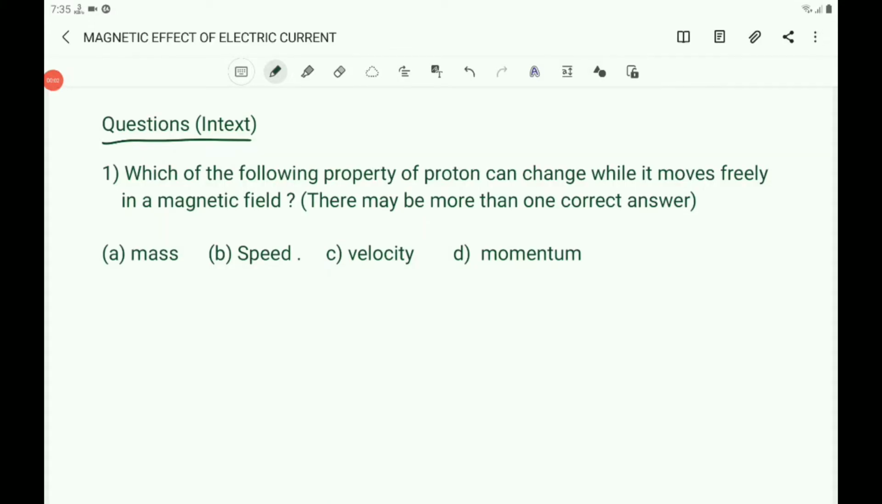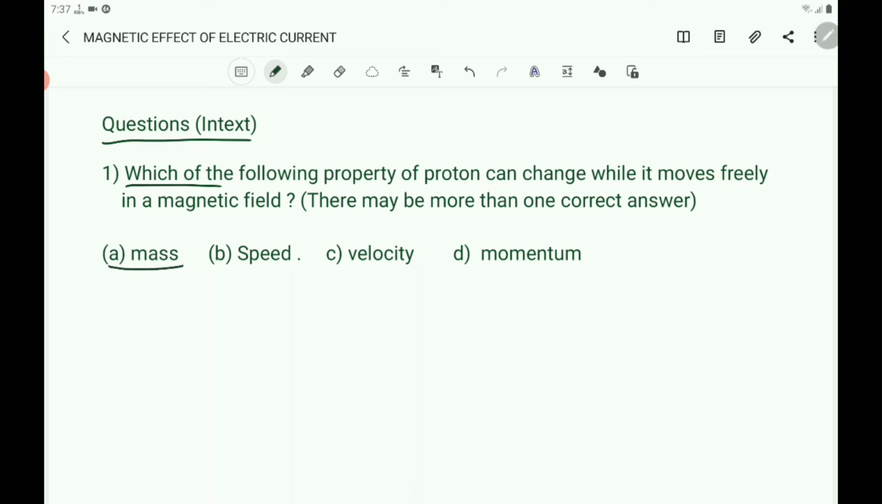Dear children, it is a continuation of the chapter Magnetic Effect of Electric Current. Now let us solve the in-text questions. There are 3 questions. Now let us take the first question. Which of the following property of proton can change while it moves freely in a magnetic field? There may be more than one correct answer.